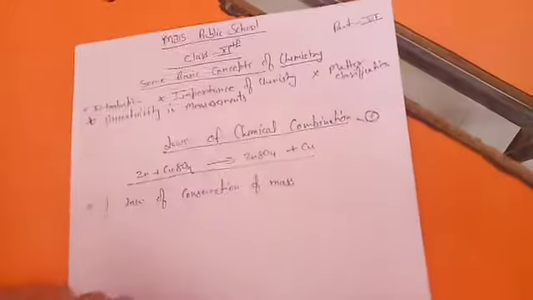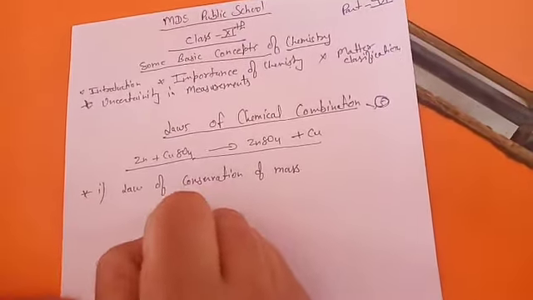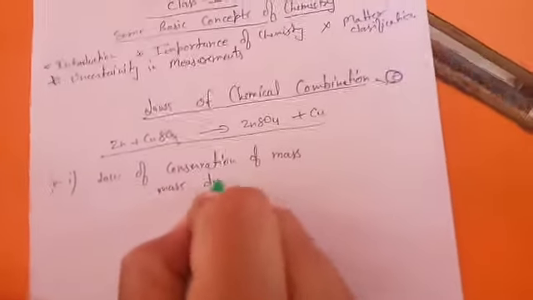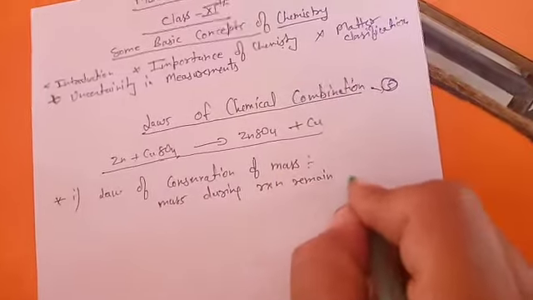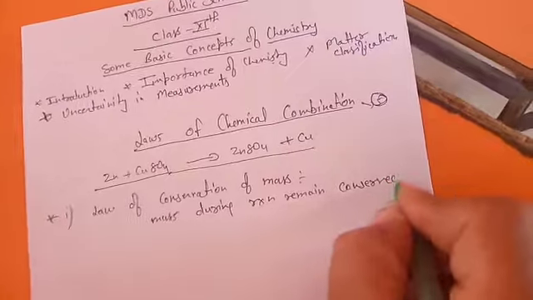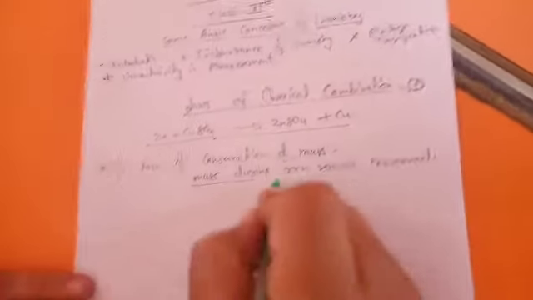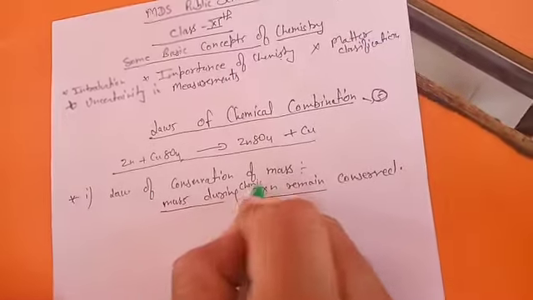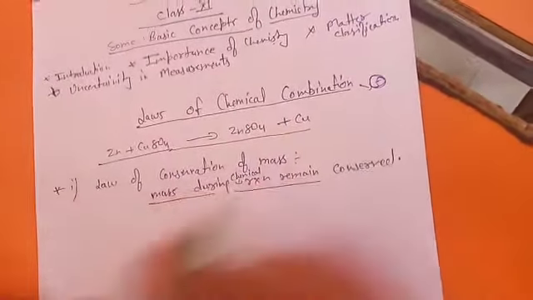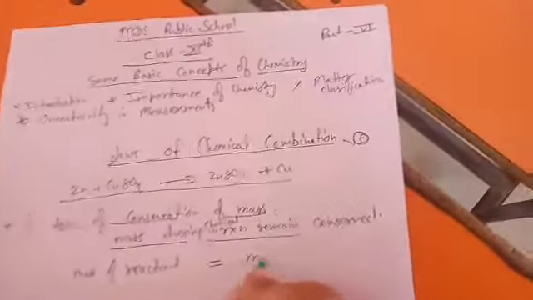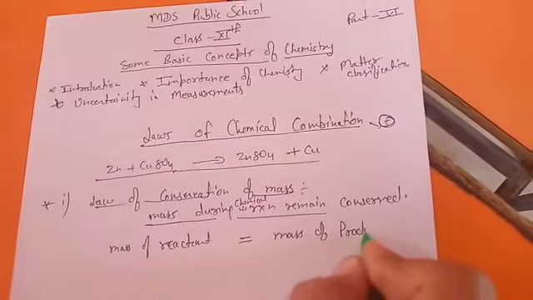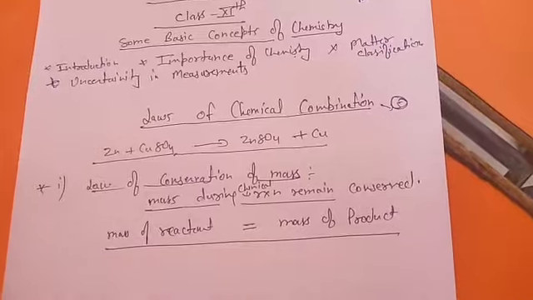In which it says that mass during a reaction remains conserved. In short words you can write that: mass during a chemical reaction remains conserved. This is known as the law of conservation of mass. It means to say the mass of reactants will always come equal to the mass of products, always. That is known as the law of conservation of mass.